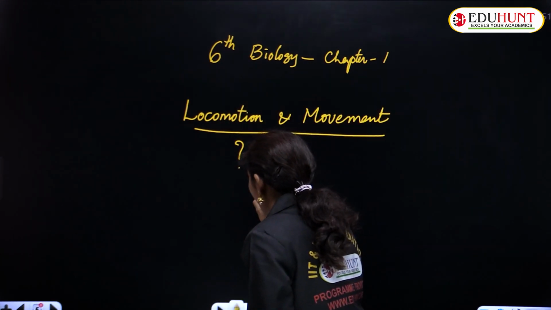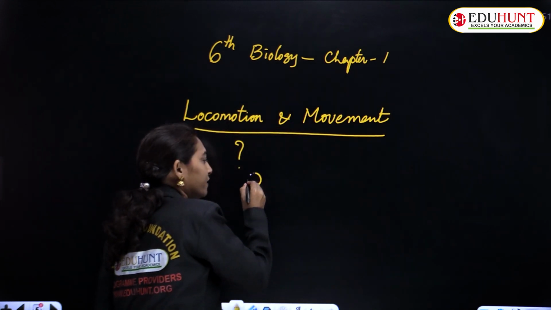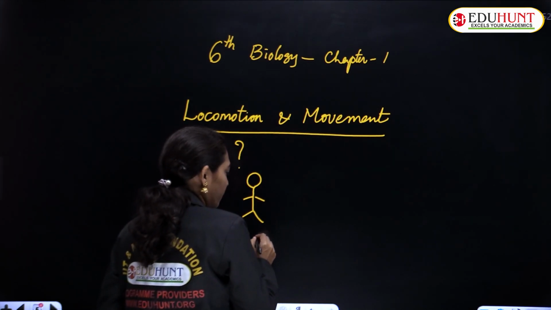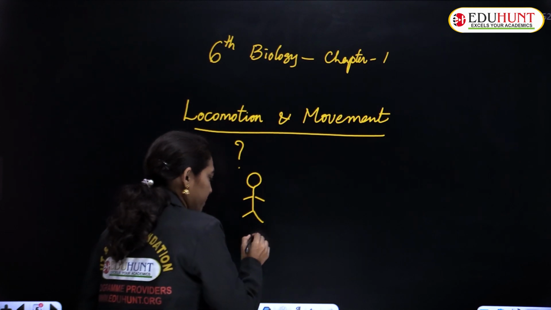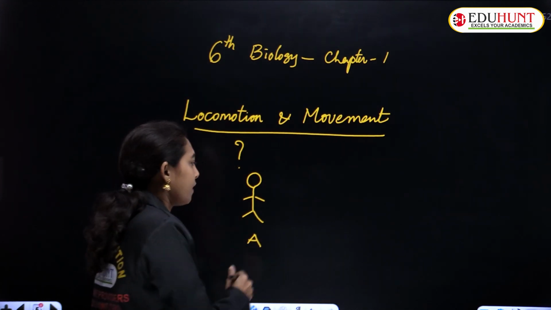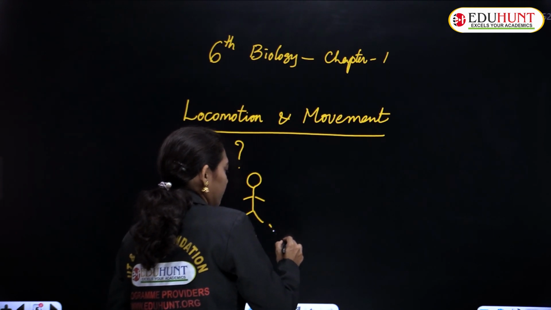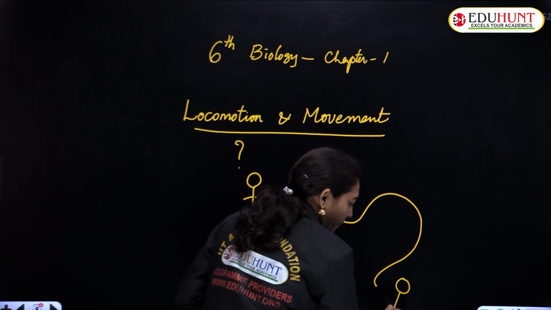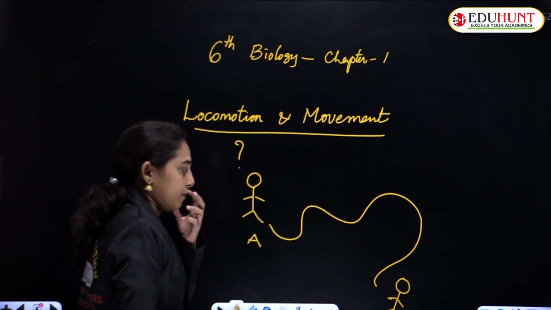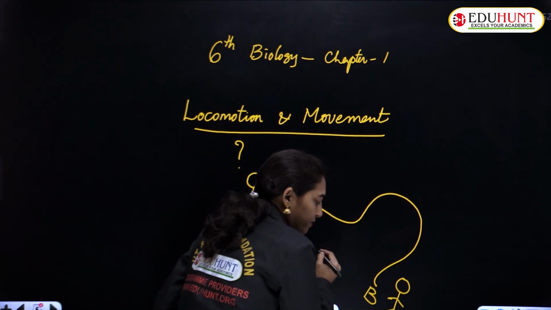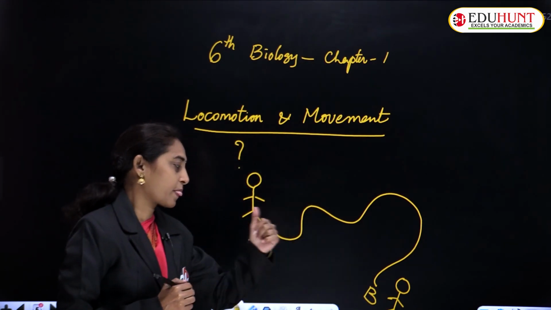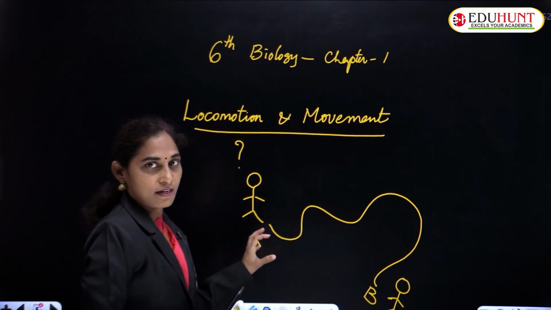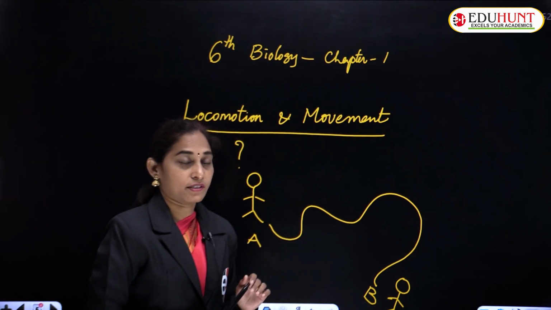If a person is standing in place A, and now he is going and reaches this place, his destination is point B. A is the starting point and B is the ending point.